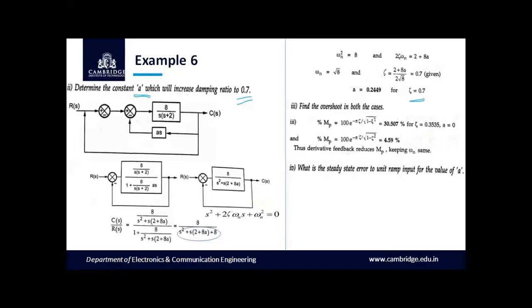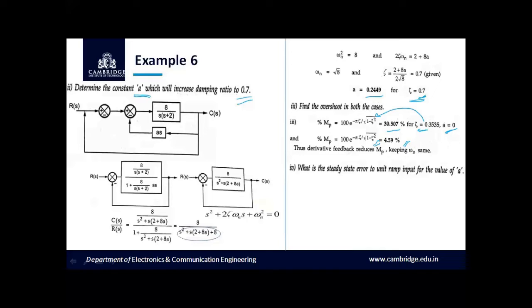And if you substitute for a is equal to 0, zeta is equal to 0.3535, which we derived in the previous slide, we have obtained MP is equal to 30.507%. And in the presence of a, for a is equal to 0.2449, if you substitute for zeta as 0.7, which we have obtained in the second case, now the maximum peak overshoot is equal to